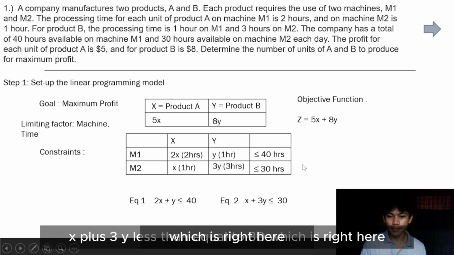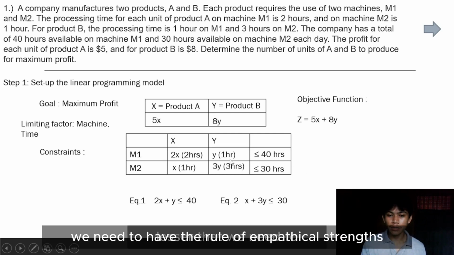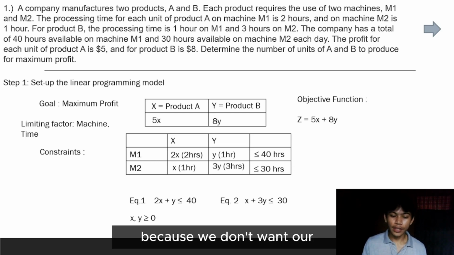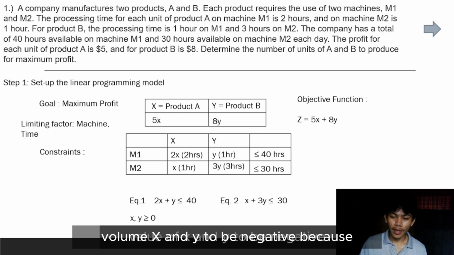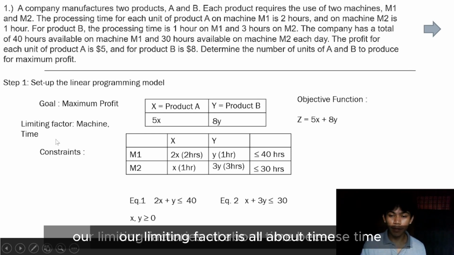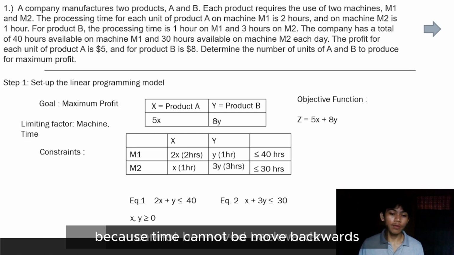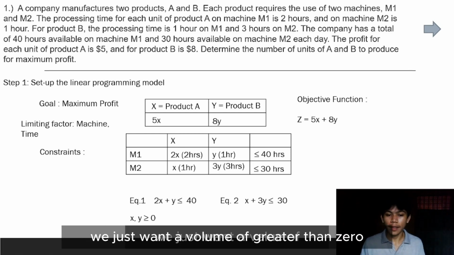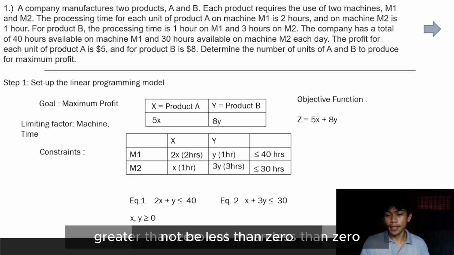After that, we need the implicit constraints, because we don't want our values of x and y to be negative. Our limiting factor is all about time, and time cannot be moved backwards. So we just want values greater than or equal to 0, not less than 0.